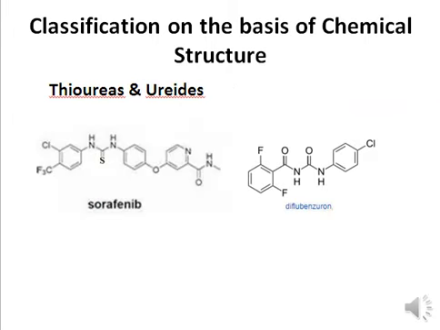Now we have classification on the basis of structure. We have thiourea and uride. So this is the basic skeleton of thiourea, right? This is thiourea, and this is substituted thiourea. So this is sorafenib. Sorafenib is actually a medicine that's available in the market, and that's based on this thiourea functional group here. And here we have uride.